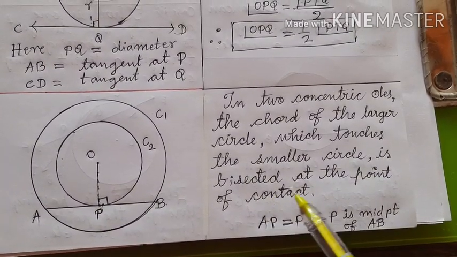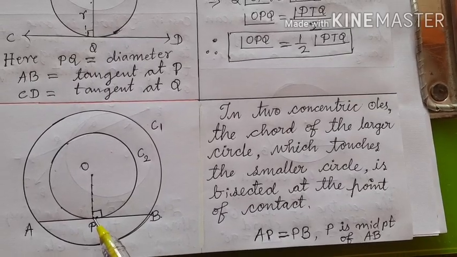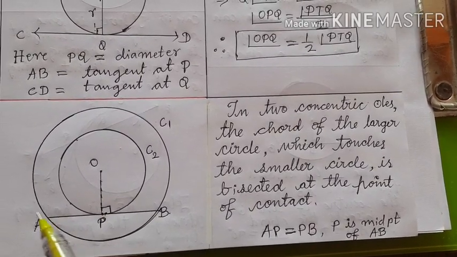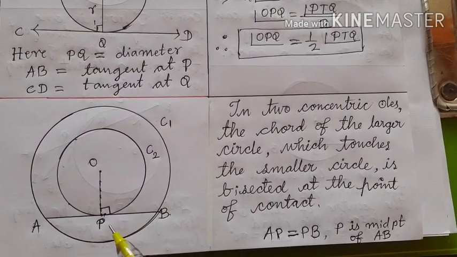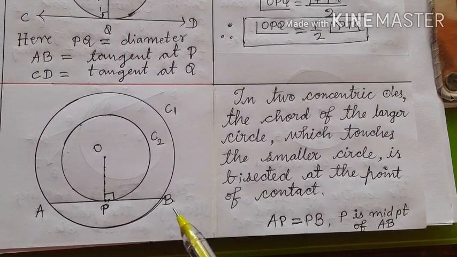Here P is the point of contact, and at this point the chord AB is bisected, meaning AP length and PB length are always equal.